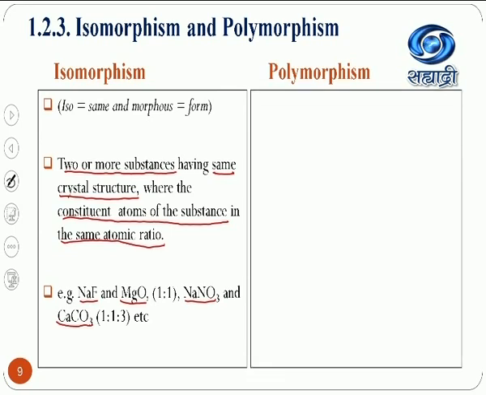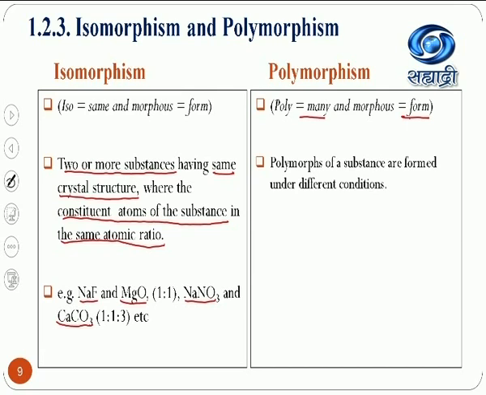Now polymorphism. In case of polymorphism, what does it mean? Poly means many and morphos means form, so many forms. Polymorphs of a substance are formed under different experimental conditions. If you prepare one substance from the same raw material under different experimental conditions, it can possess different shapes, crystal structures or forms.